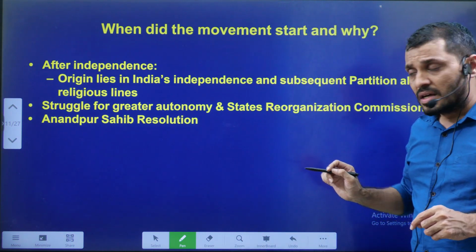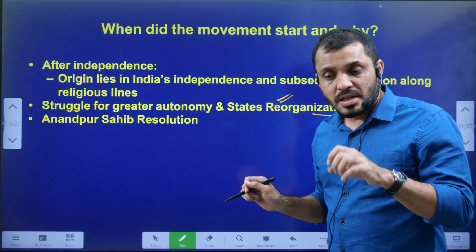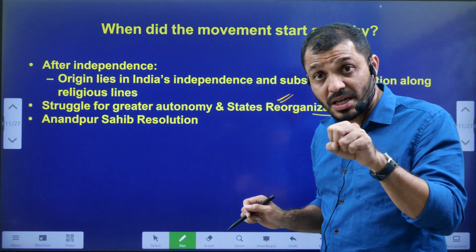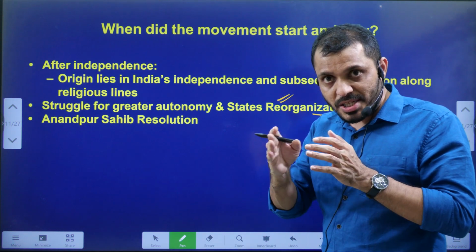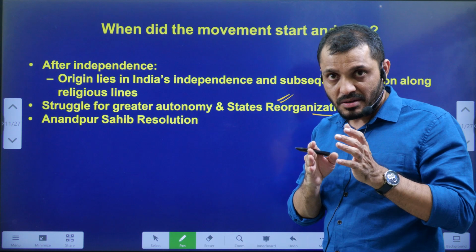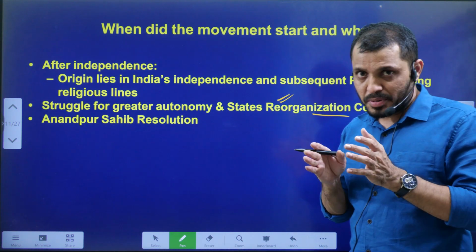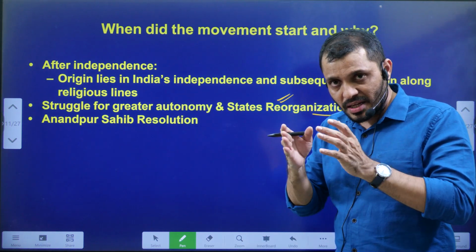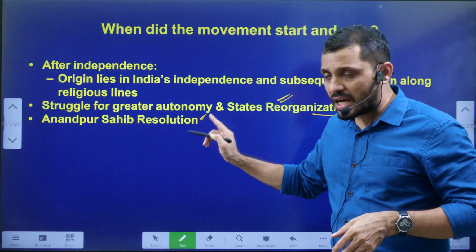Next, they started one movement, that the Sikh people should have a separate state. That means they should be separated from the Hindi speaking people. That resulted in the separation of Himachal Pradesh, Haryana and Punjab in 1966. Okay, that is about the trifurcation of Punjab. Initially, they experienced the partition issue, then they demanded a separate state, they got it, and finally, the Anandpur Sahib resolution.